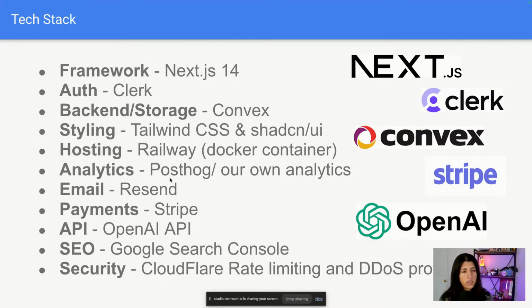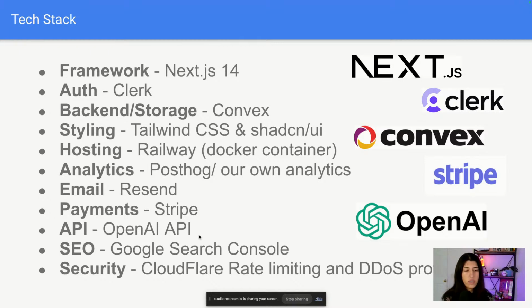And then for analytics, to see if people are actually using the product, we're using PostHog, and also our own analytics with Convex that we created to track events. I'll talk about that in a little bit. And for emailing, like sending welcome emails, and for payments, we're using Stripe. Like I said, for the API, we're using the OpenAI API for now.